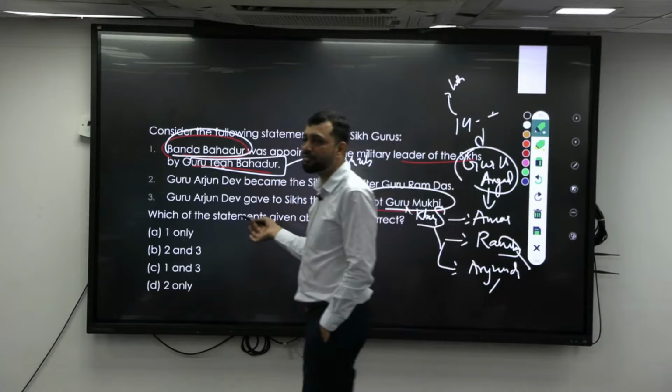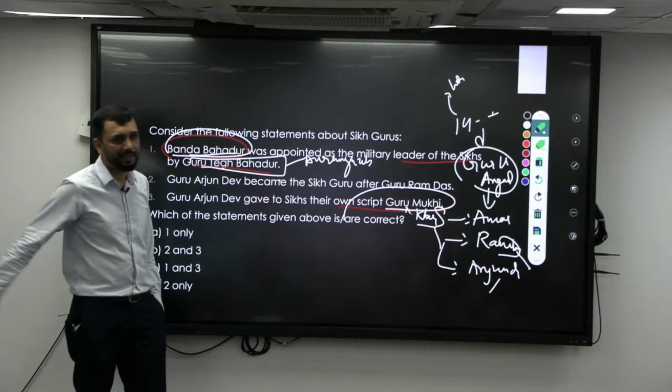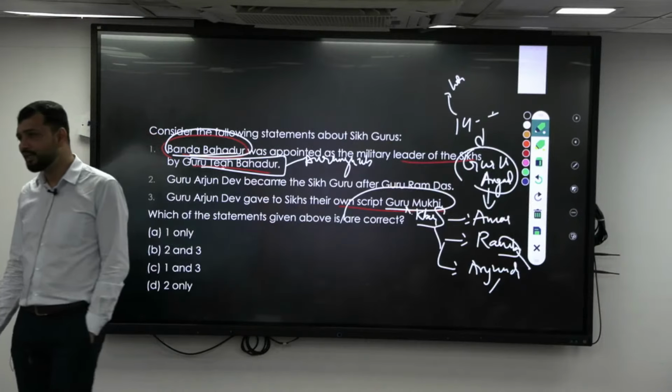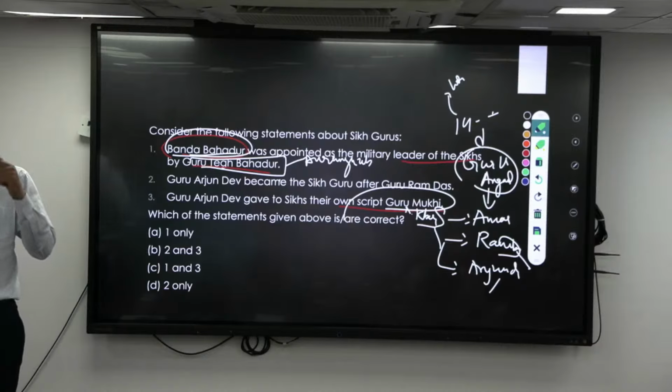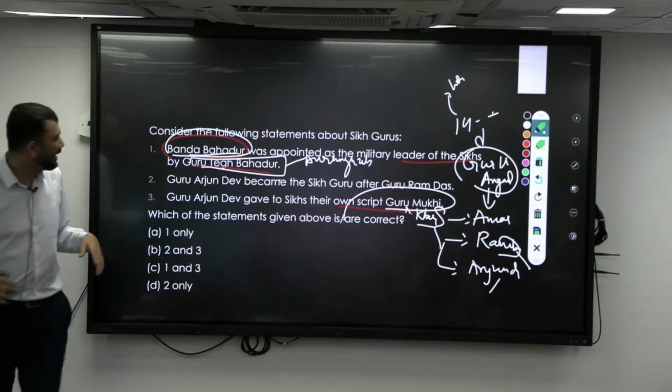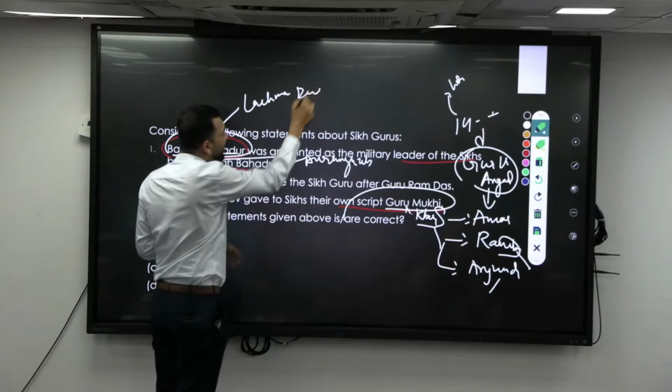So at that point of time, he approached Banda Bahadur in Nanded in Maharashtra, where he had his own monastery and was doing yoga and other things. His original name was Lachman Dev. He belongs to Kashmir.